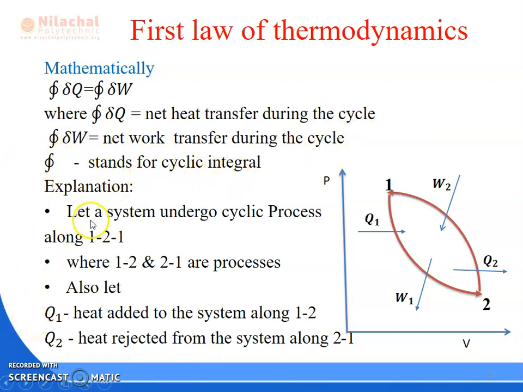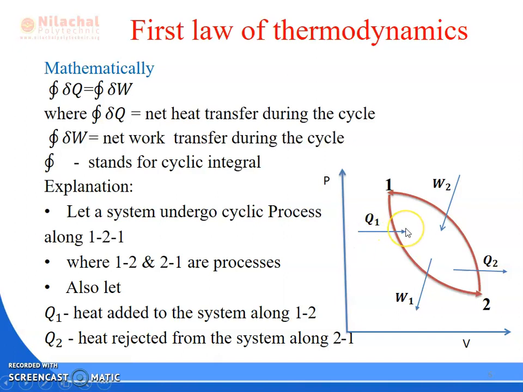What is the explanation? Let a system undergo a cyclic process from 1 to 2. See the diagram, the PV diagram, 1 to 2, 2 to 1, where 1 to 2 is a process and 2 to 1 is a process. So Q1 amount of heat will be added from 1 to 2 and Q2 amount of heat will be rejected from 2 to 1. And W2 amount of work will be input from 2 to 1 and from 1 to 2, W1 amount of work will be produced.